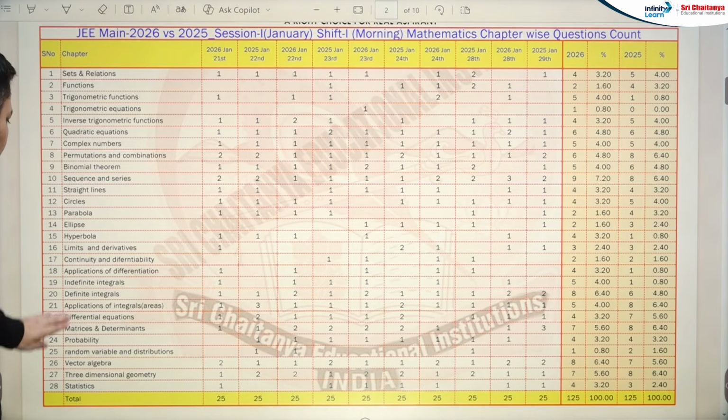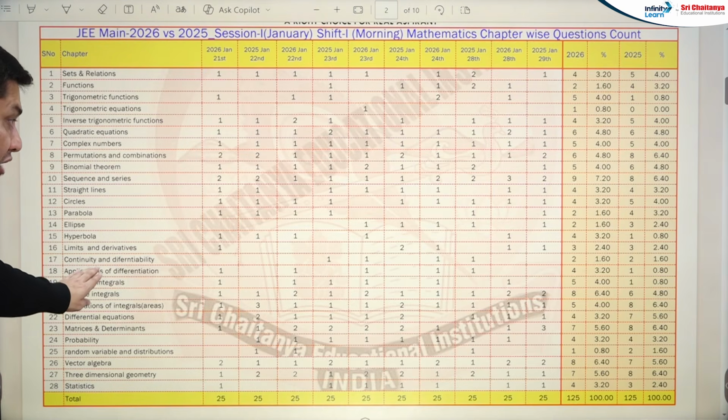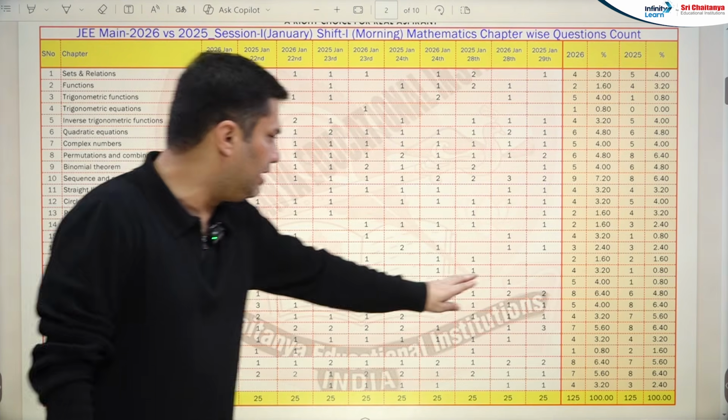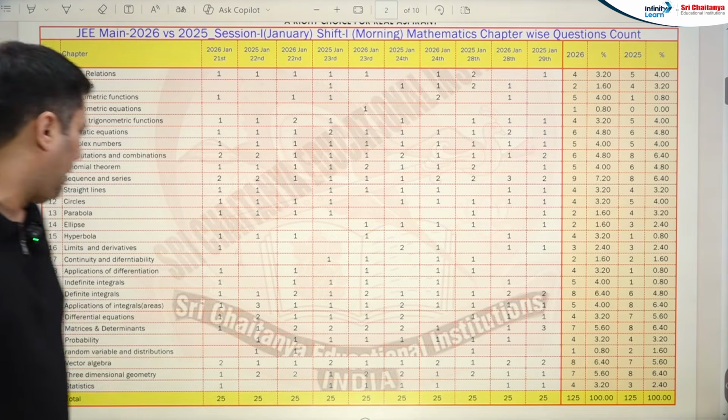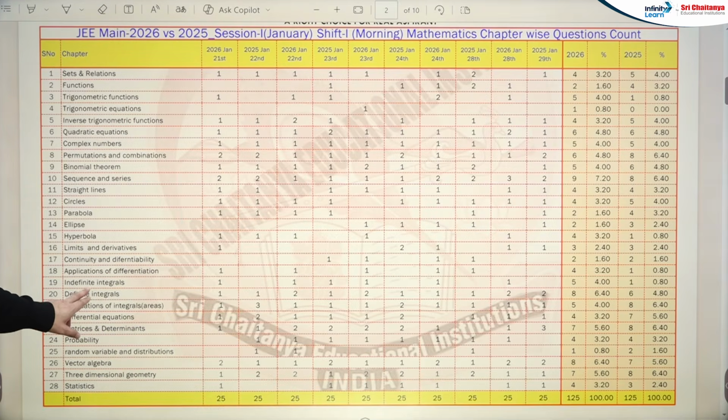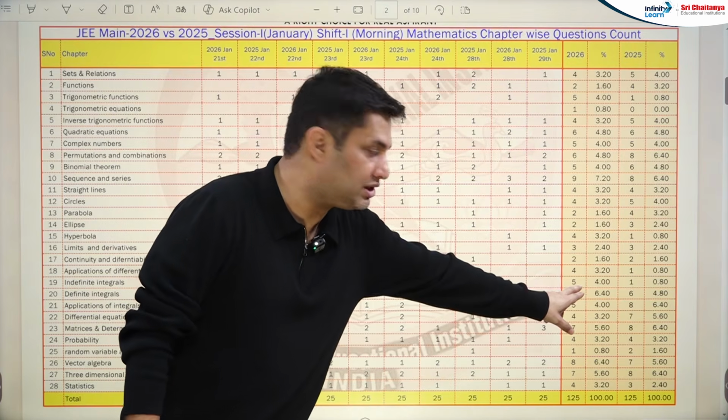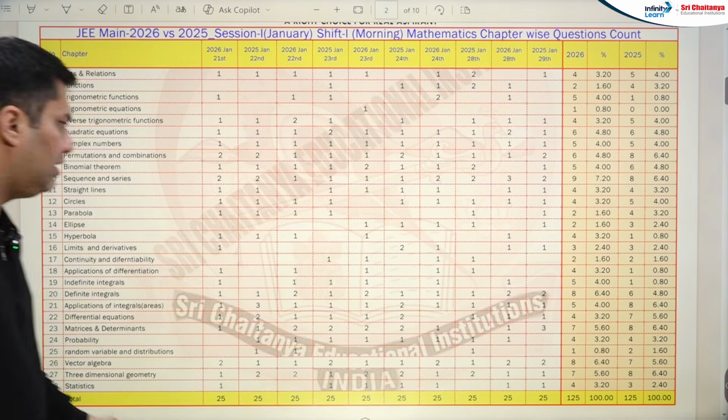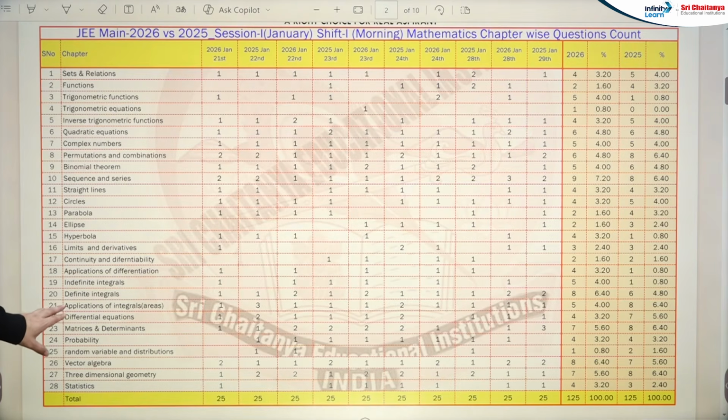Now let's come to the calculus part. Limit, derivative is 3 and 3, same. Continuity and differentiability, it's the same. Application of differentiation has had a very high increment, like 4 questions from application of differentiation, AOD. Indefinite integration again increased, 5 questions, but last year only 1 question was there in the morning shifts. Definite integration increased. Area decreased. Then differential equation decreased.